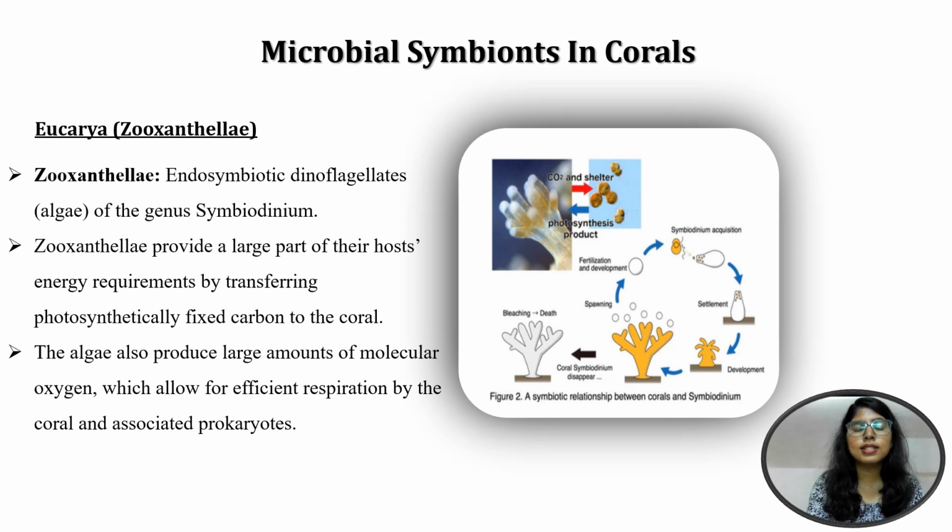The corals give carbon dioxide and water to the zooxanthellae. We all know that it's a requirement for the photosynthesis process, and the zooxanthellae undergo photosynthesis and give back oxygen and building blocks of sugar and protein to the corals, and also they help in the removal of waste material from the corals.